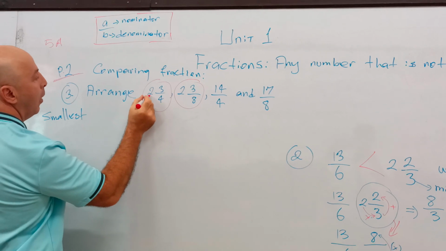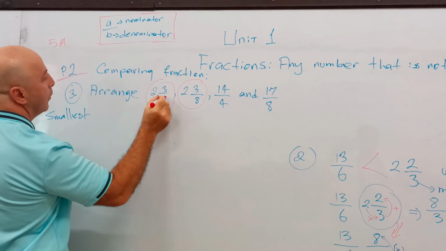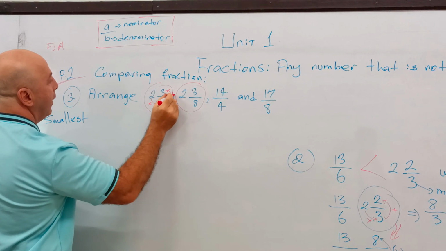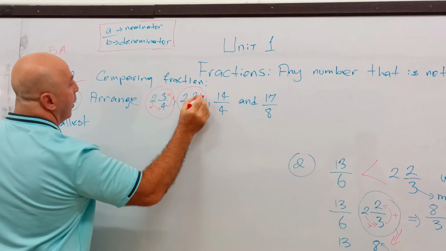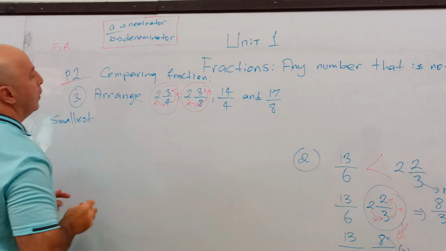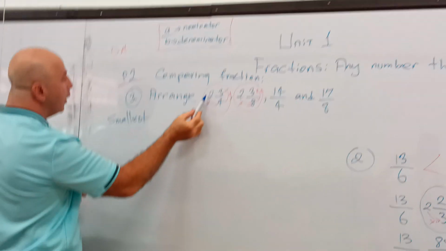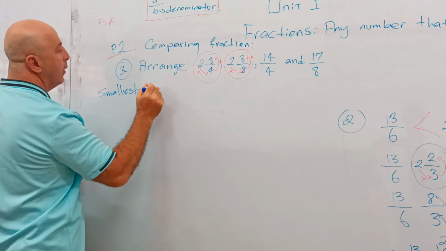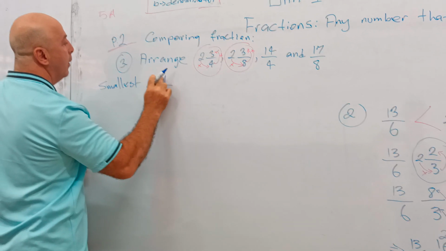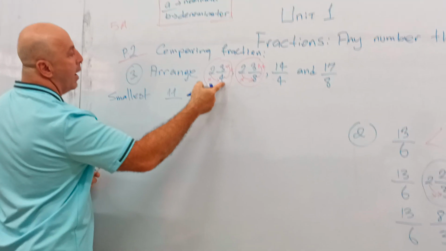How do we do it? Multiply, add, multiply, add. So let's do it. 2 times 4 is 8, plus 3, 11. Denominator doesn't change.